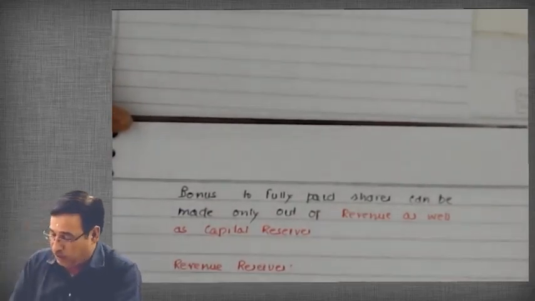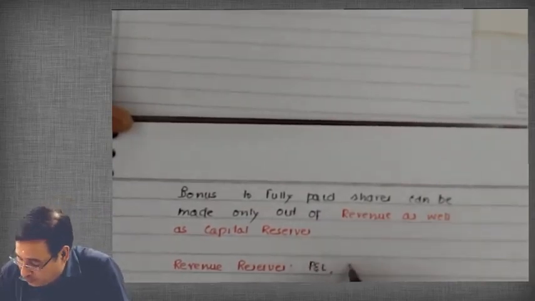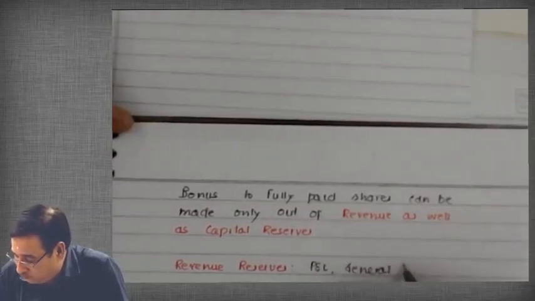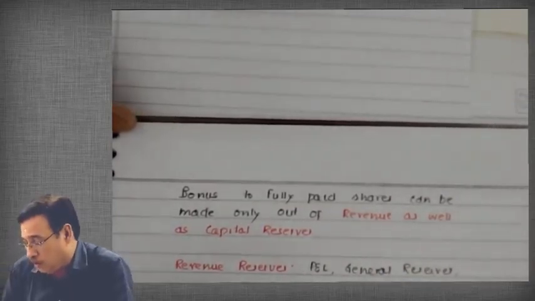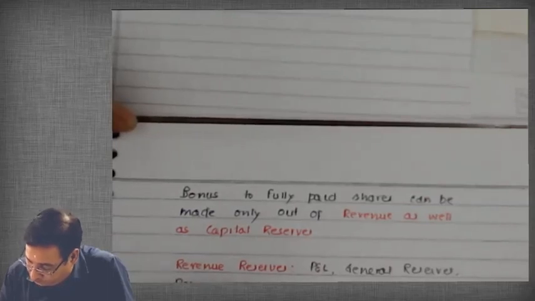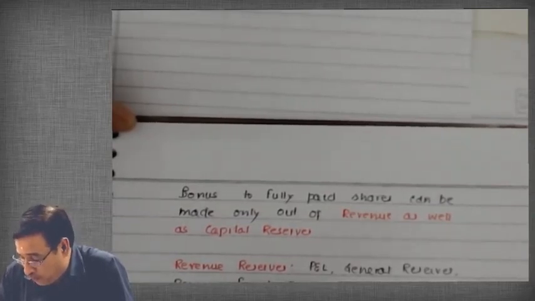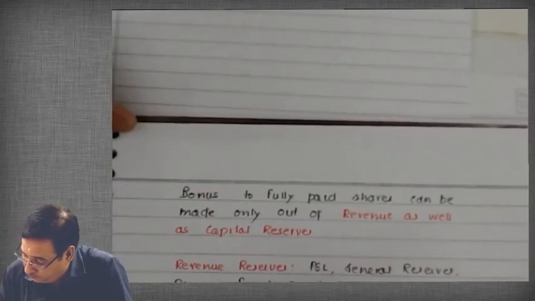All these types of reserves are revenue reserves: profit and loss account credit balance, general reserve, reserve fund, dividend equalization fund.